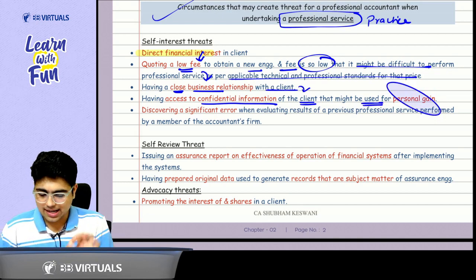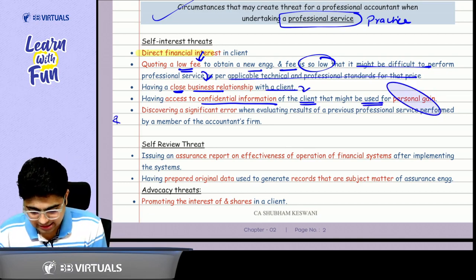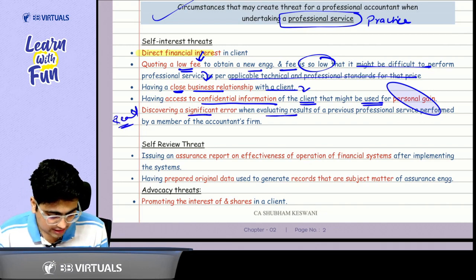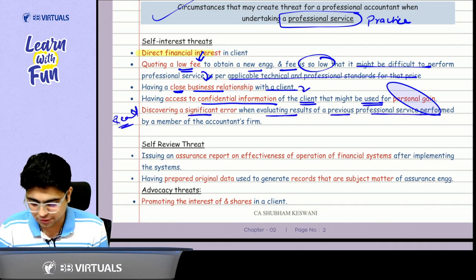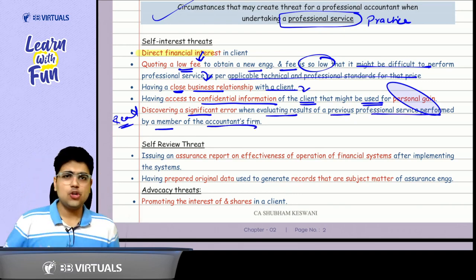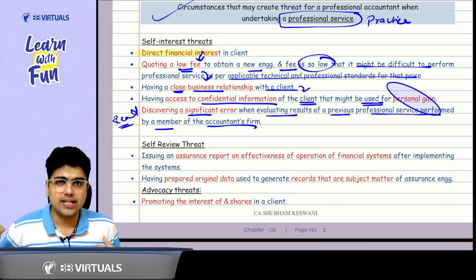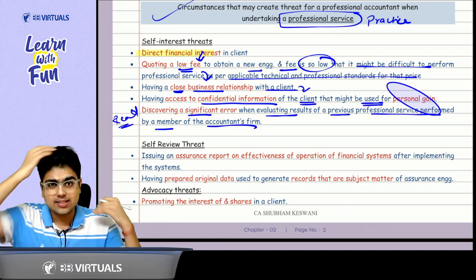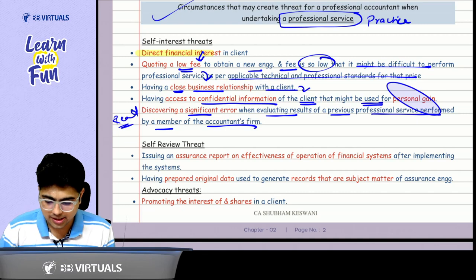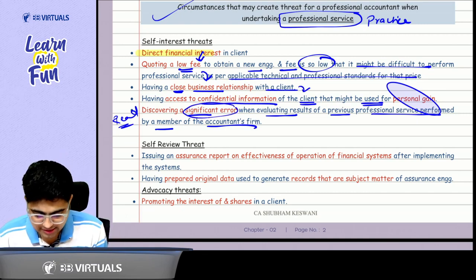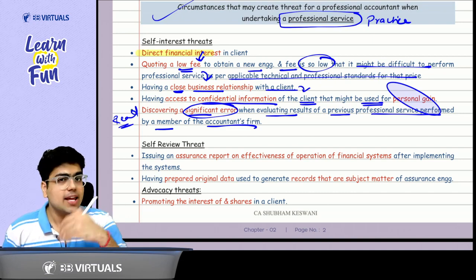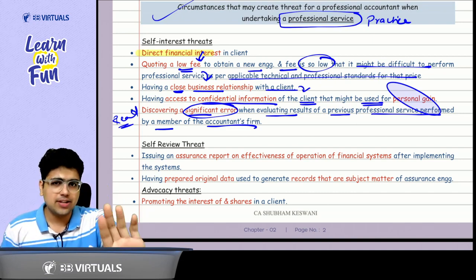Got it, sir? And the last point, you can just read this point: discovering a significant error when evaluating the results of previous professional service performed by a member of the accountant's firm. So let's say you, as an accountant, provided some services to the client. You were last year's auditor also, okay? And while doing the audit of the current year, you notice that you left a significant error last time. So in that case, you are ignoring that error. So the last point, you can just give a read.